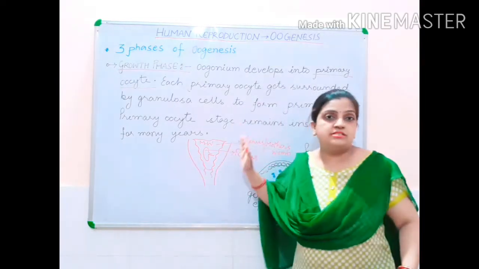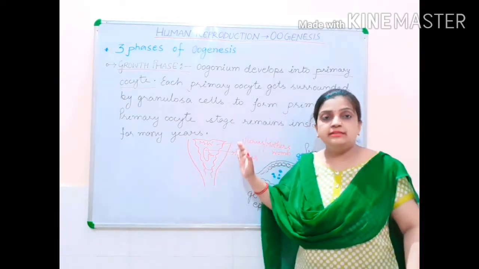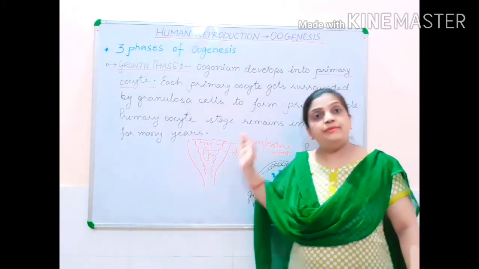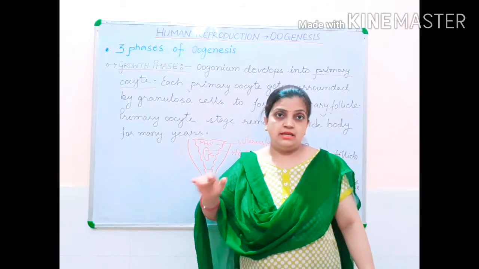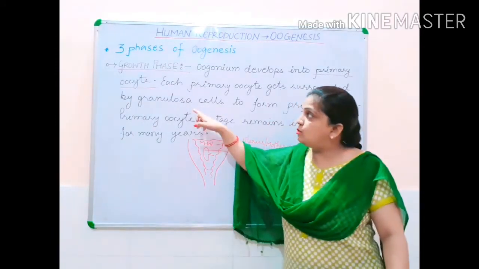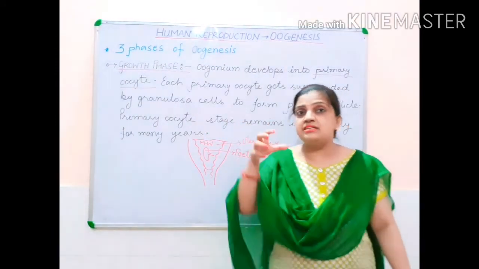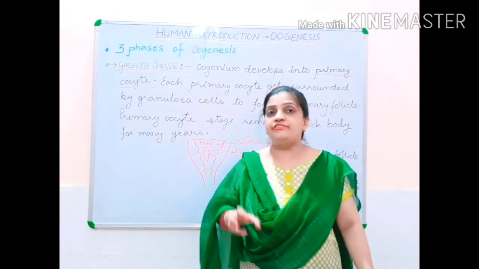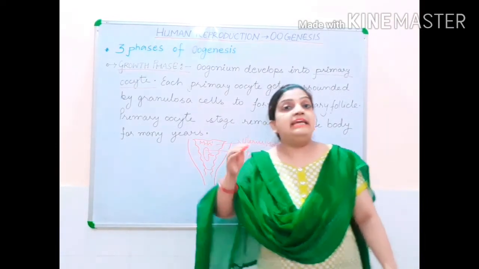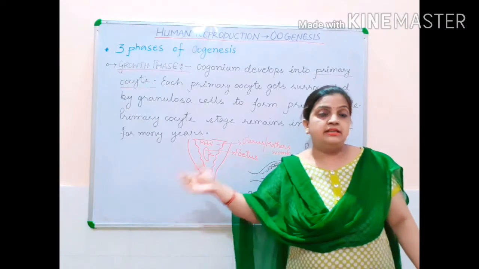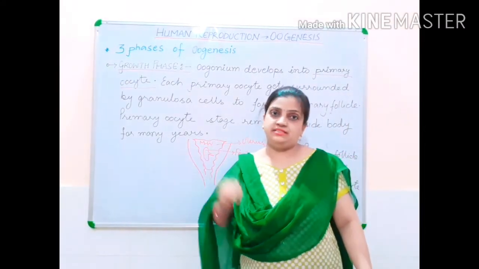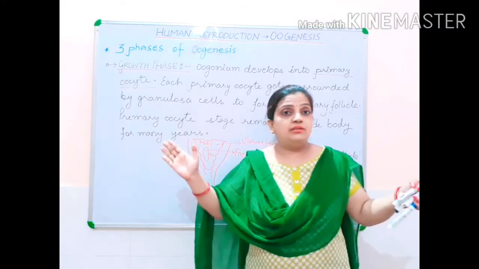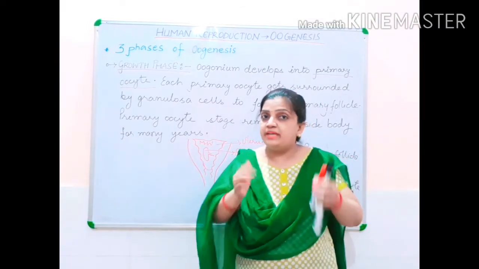This whole process, children, starts in the girl child before birth during the development of the fetus. But this primary oocyte stage remains inside the body of the girl child even after the birth until when? Till the girls attain puberty. So, it is not a very short period.